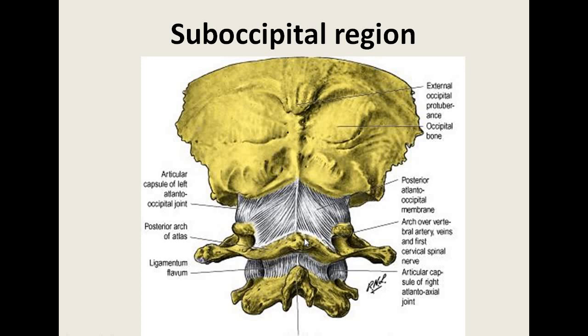So this is the first cervical vertebra, which is ring shaped, called the atlas vertebra. Second cervical vertebra, which has this odontoid process, is also called the axis vertebra. These are the posterior atlanto-occipital membrane, which connects the posterior arch of the atlas to the occipital bone. A joint formed between the atlas and the occipital bone is the atlanto-occipital joint, which allows the nodding or yes movement. The joint present between the atlas and the axis is the atlanto-axial joint, which allows the no movement or the rotatory movement.